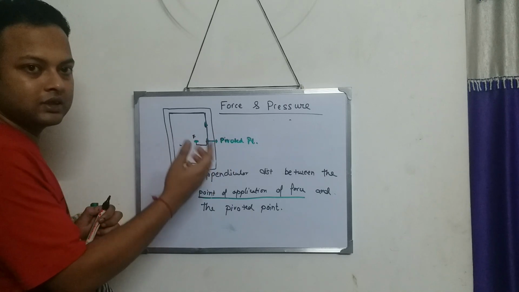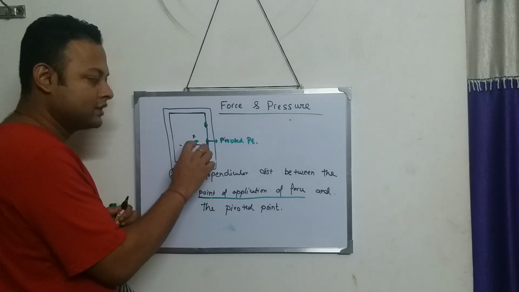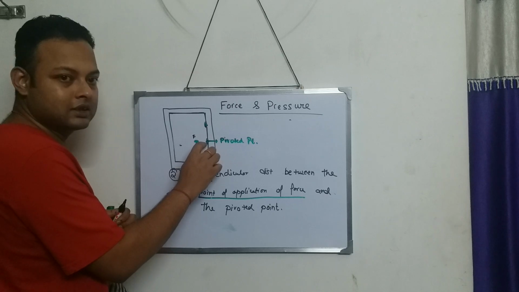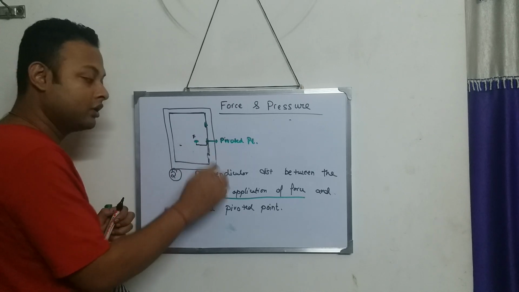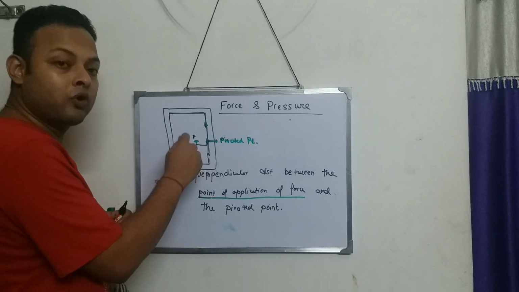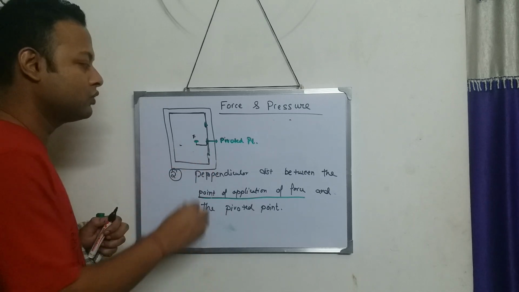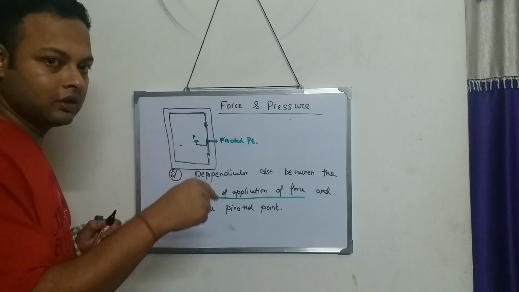I think there is no door in the world where the handle is in the center or towards the hinges, because if the handle is near the hinges, we apply more force and our turning effect is very less. As distance is less, turning effect will also be less.